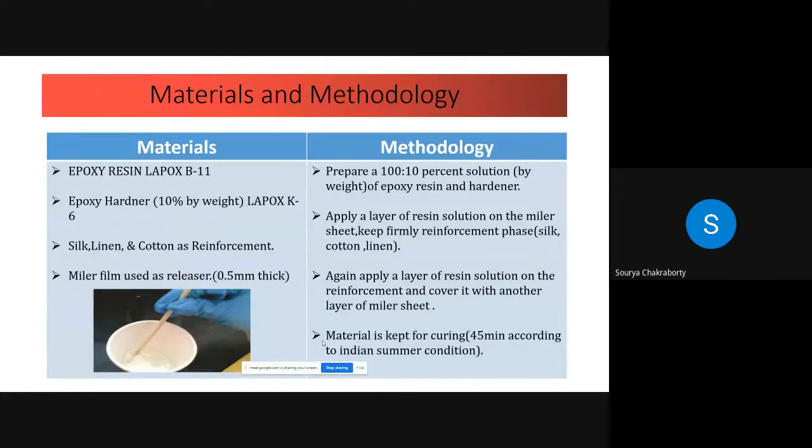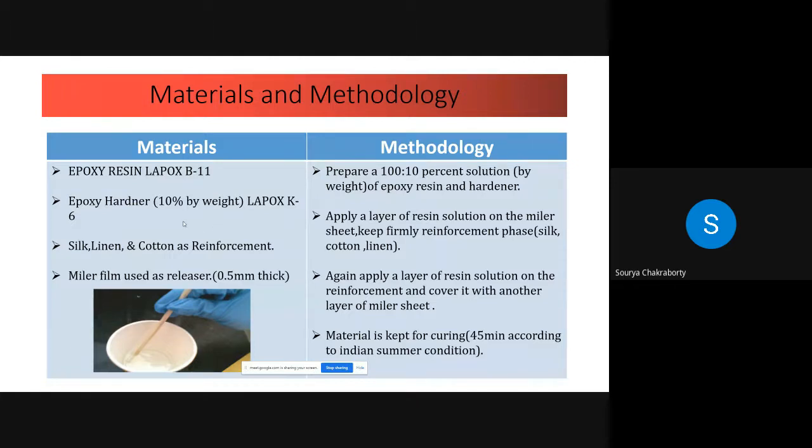And epoxy hardener, Lapox K, is a light yellow polyamide, which can act as a very good hardener for the resin. And silk, linen, and cotton we use as reinforcement.